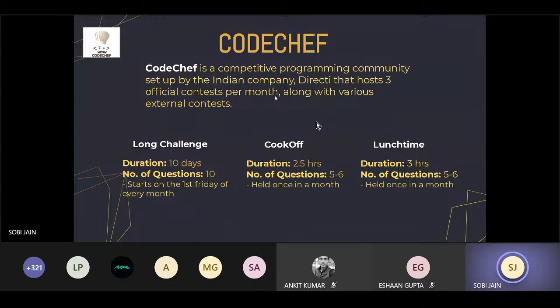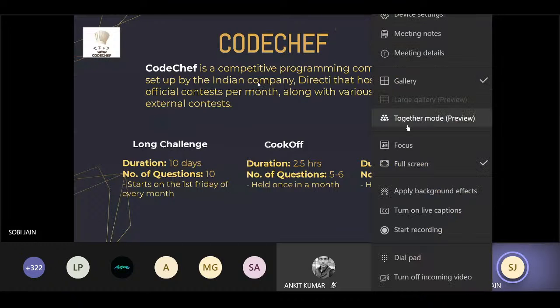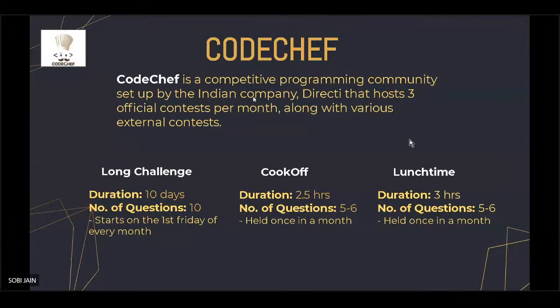Hello everyone, myself Sobi Jain, CSE Part 2. So I'll be introducing you all to CodeChef. So CodeChef is also a coding platform, just as Eshaan introduced you to Codeforces. So similarly here also you are having many practice problems and contests which are held regularly.